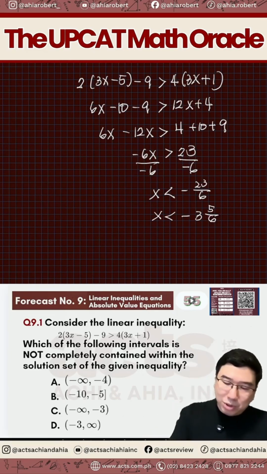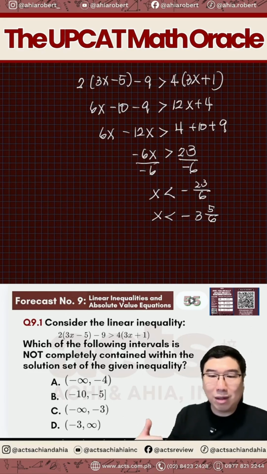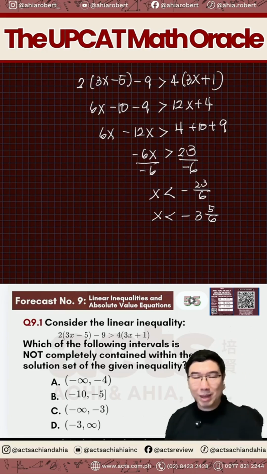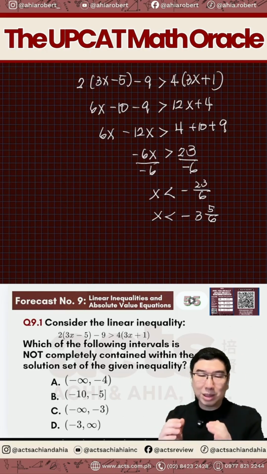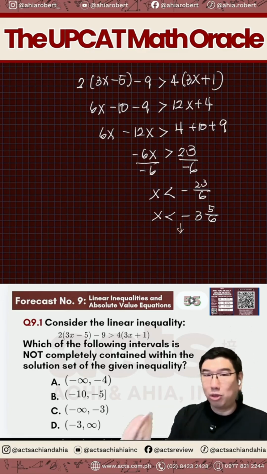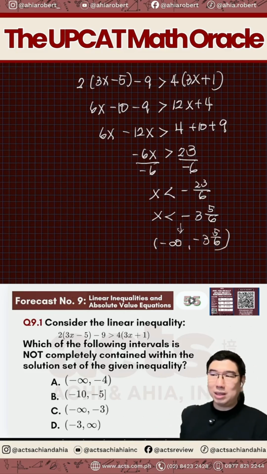Ibig sabihin, the answer to this inequality will be all values of x that are less than negative 3 and 5 over 6. Okay? Yan yung solution natin. Ngayon, ang question natin dito kasi, which of the following intervals is not completely contained within the solution set of the given inequality? Ibig sabihin, yung interval na nandyan sa mga choices, alin dyan ang hindi buong interval na yun ay kasama doon sa solution set. Para hindi kayo malito, ganito. If you write it in interval notation, it's from negative infinity to negative 3 and 5 over 6. Now, letter A. The question ngayon is, sinong mas malaki?